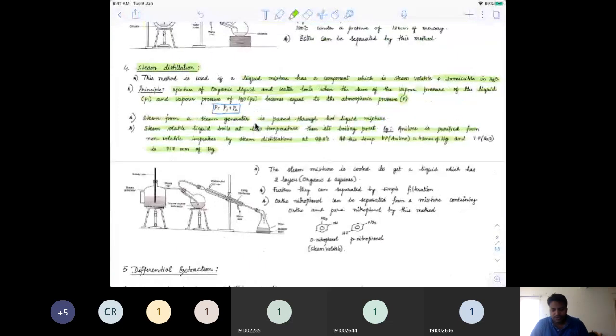The sum of those two is 760 mm of Hg. So that would help aniline get purified from the non-volatile impurities, because it will mix with the steam at a lower temperature, come out, and get condensed.